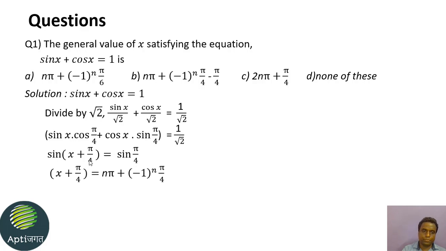So we will write it over here: x plus pi by 4 equal to n pi plus (minus 1) raised to n pi by 4. Finally we will transfer this pi by 4 to the right hand side. So the final general solution of this trigonometric equation is x equal to n pi plus (minus 1) raised to n pi by 4 minus pi by 4.